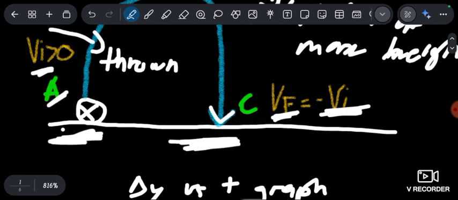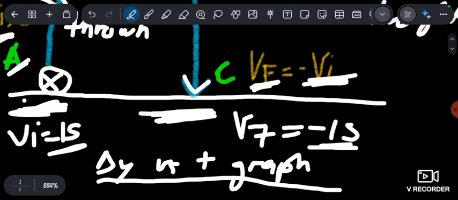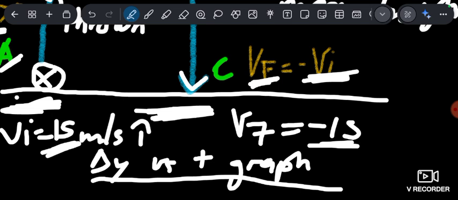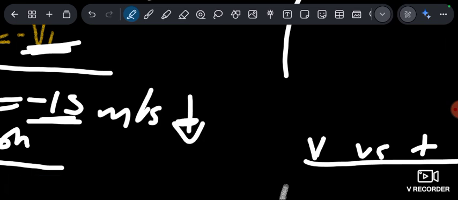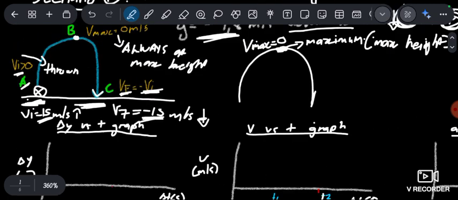If you had V initial as 15, V final would be negative 15. It is the same, but in the opposite direction, meaning that V initial is 15 meters per second way up, because it is positive, and V final is 15 meters per second way down, because it is negative. Of course, in an exam you wouldn't leave it negative, but we're trying to explain over here, right?